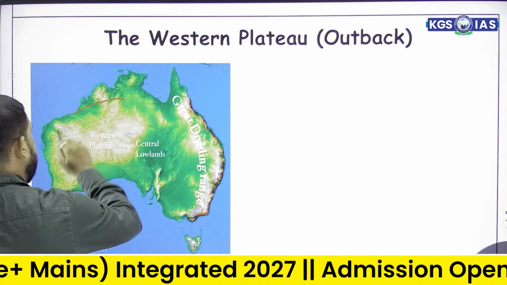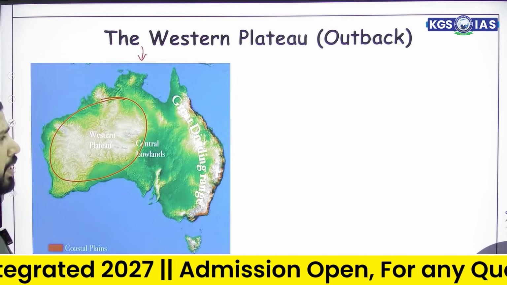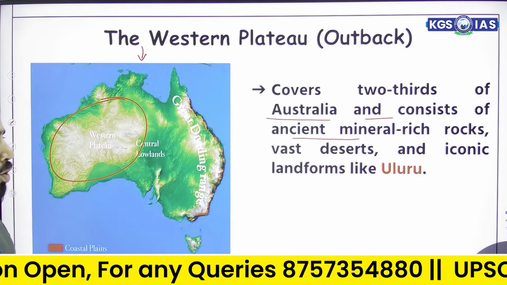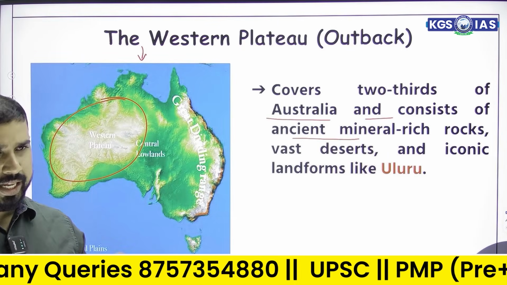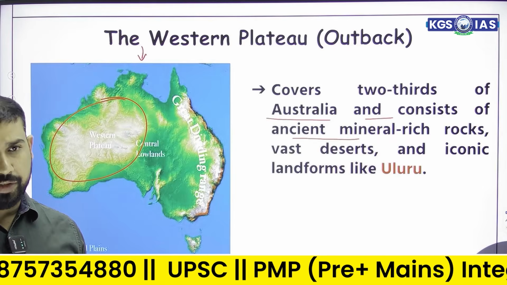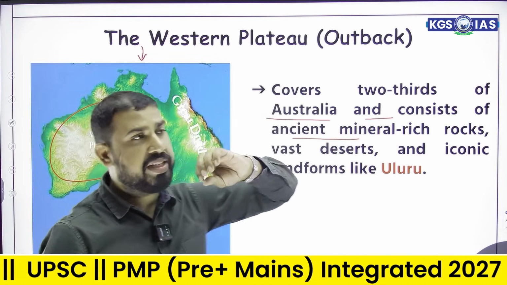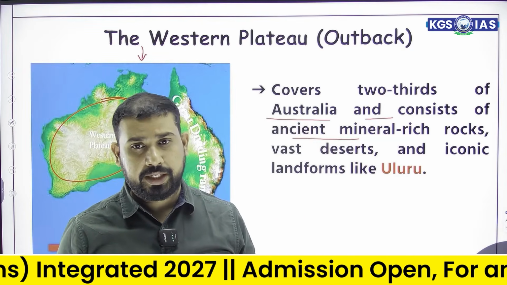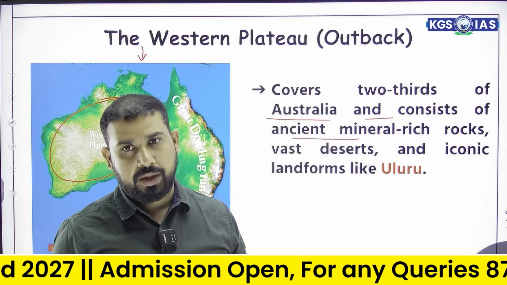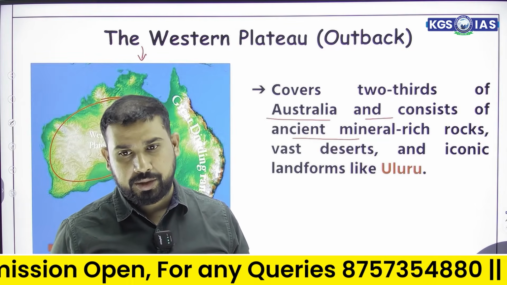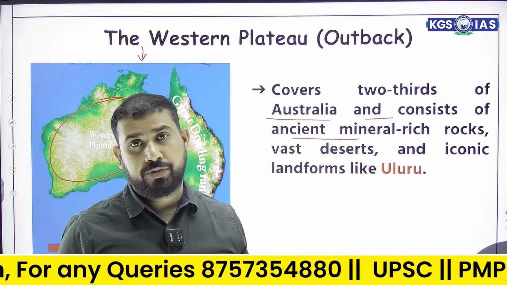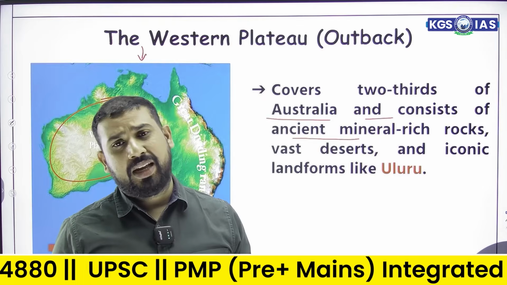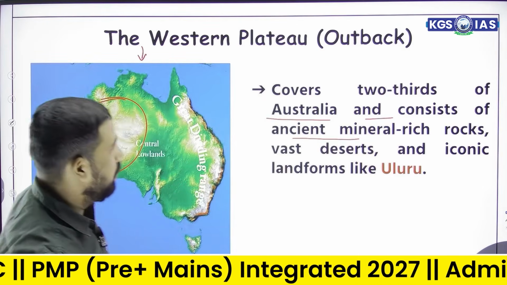So Western Plateau is the major portion of Australia, which is considered as outback, covers two-thirds of Australia and consists of ancient mineral-rich rocks, vast deserts, and iconic landforms like Uluru. So there are different kinds of things found in the Western Plateau. The major minerals of Australia like uranium, gold, nickel, copper, all these are mainly present in the Western Plateau region. Uluru kind of landforms is also present here. There are so many deserts which I had already discussed with you, like Gibson Desert, Simpson Desert, Great Sandy Desert, Stuart Stony Desert, Great Victoria Desert. So all these places are situated in Western Plateau.